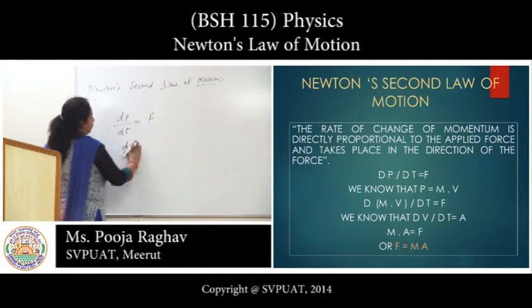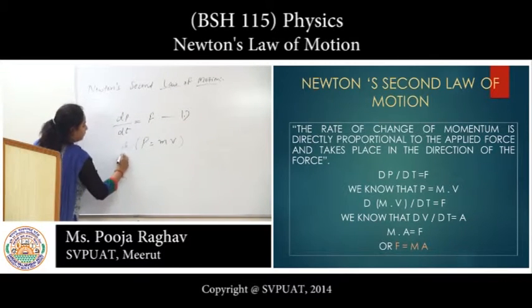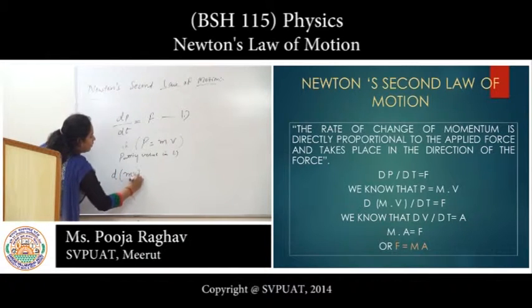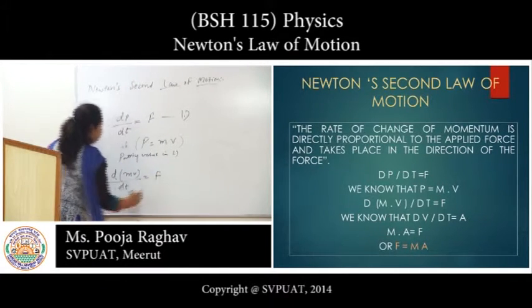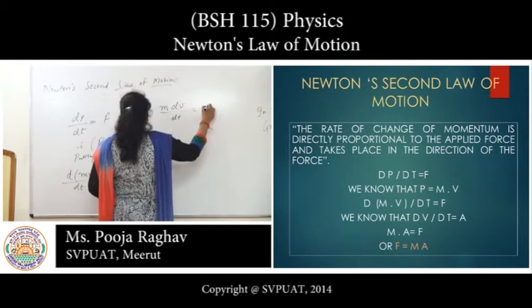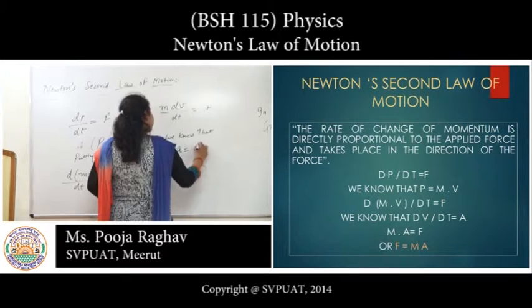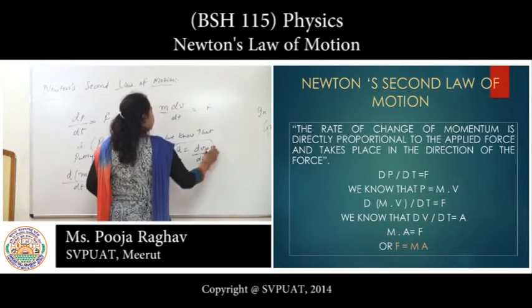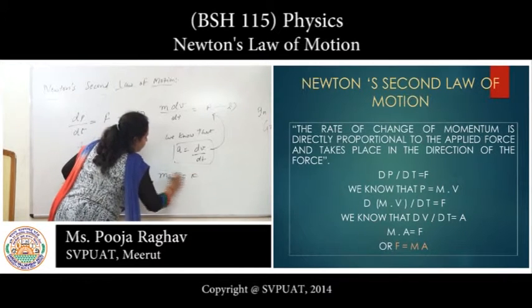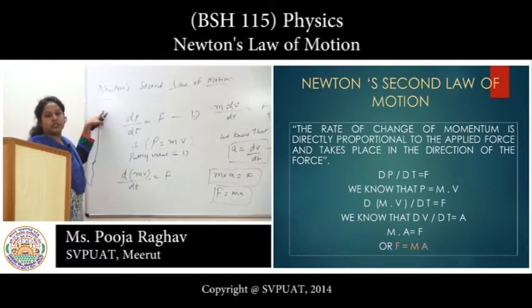We know that momentum equals mass times velocity. Putting this value into the first equation, m dV over dt equals F. We know that acceleration equals change in velocity over time. Putting this into the second equation, force equals mass into acceleration. This formula is derived from the second law of motion.